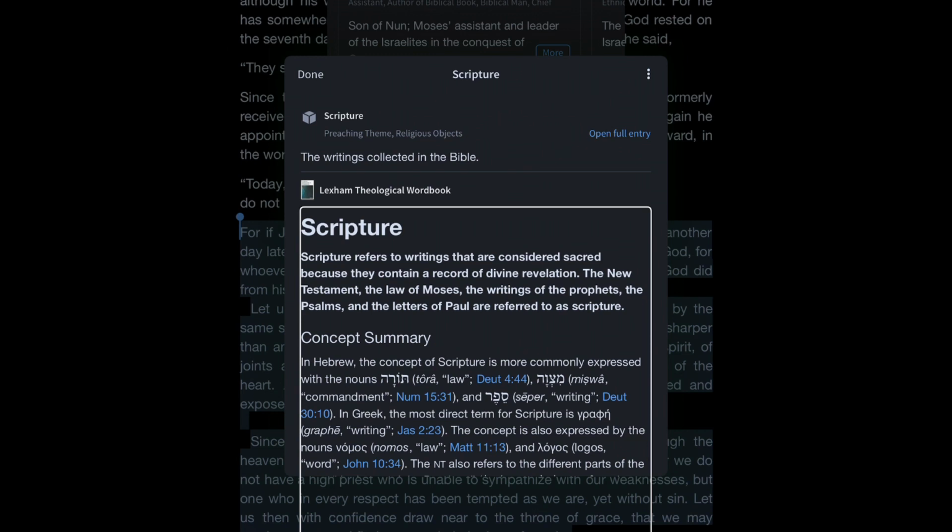Scripture refers to writings that are considered sacred because they contain a record of divine revelation. The New Testament, the law of Moses, the writings of the prophets, the Psalms, the letters of Paul are referred to as scripture. Concept summary: in Hebrew, the concept of scripture is more commonly expressed with nouns, Torah. So we'll stop that. And that is something very useful right there to look at.